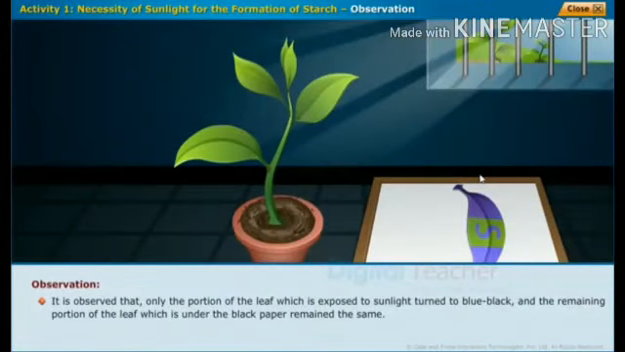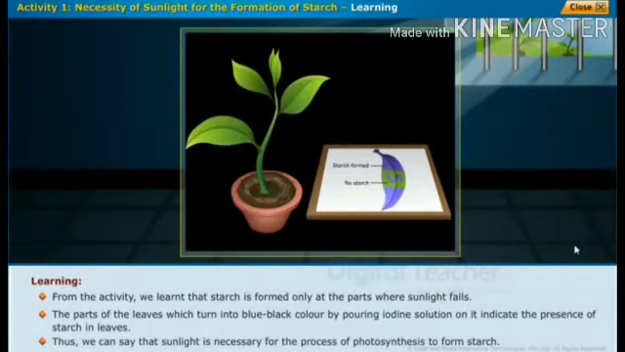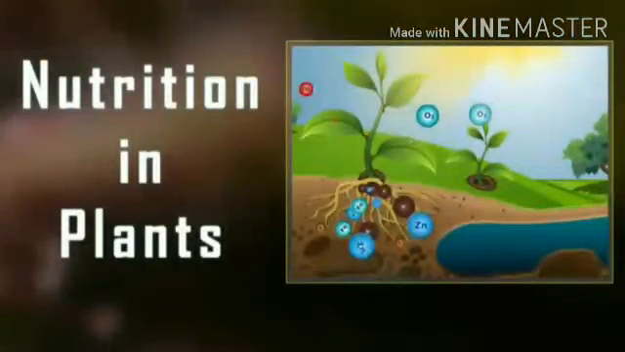So what is the observation from the activity? We observed, you see this picture, the part where we put the paper does not turn blue black, but the other parts of the leaf surface turn blue black in color, because the photosynthesis process occurs only in the green places. Where we scratched the paper it is usually blue black color.